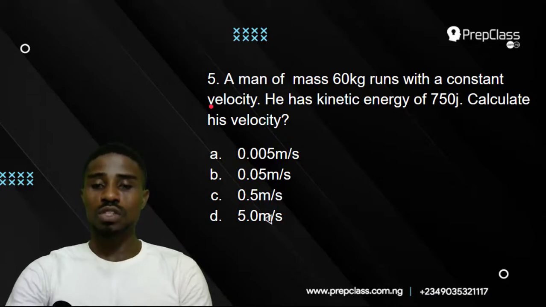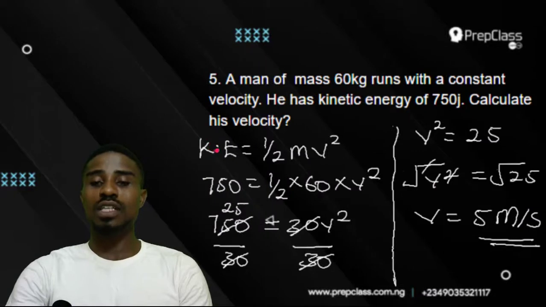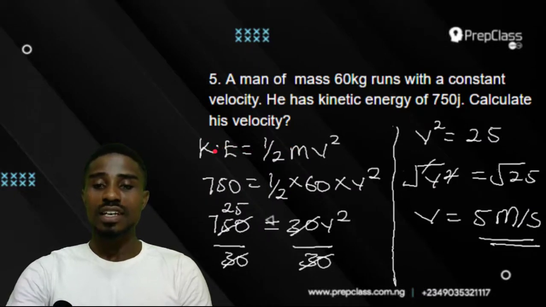So how do you proceed with such a question? We first write out the formula for kinetic energy, and I wrote it here. KE is equal to half mv squared. Kinetic energy equals half mv squared. This formula should not be forgotten. You need to remember this.